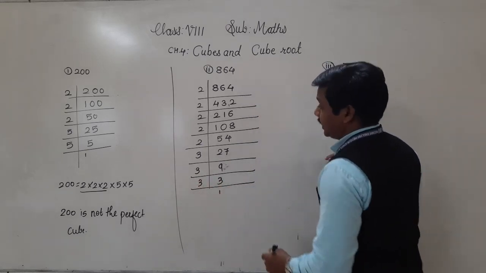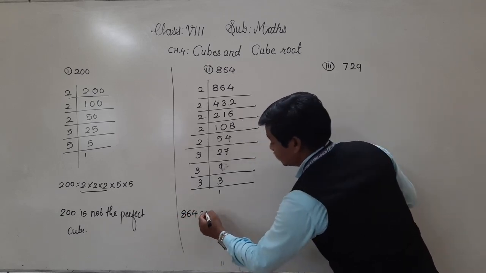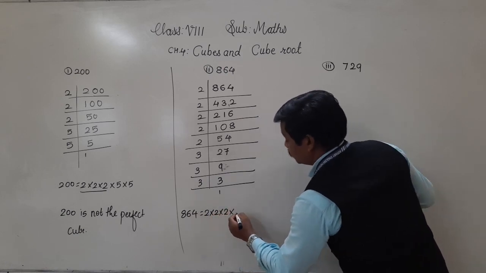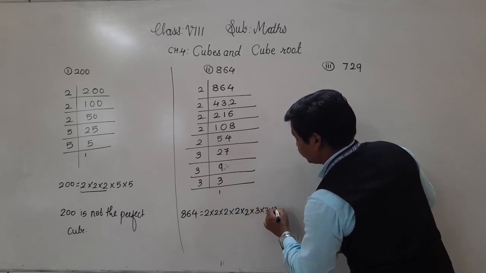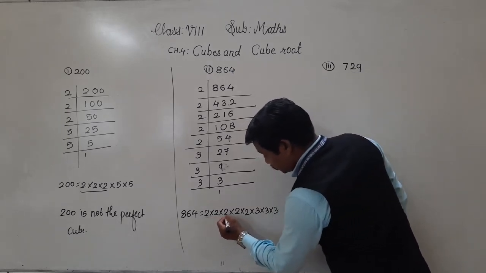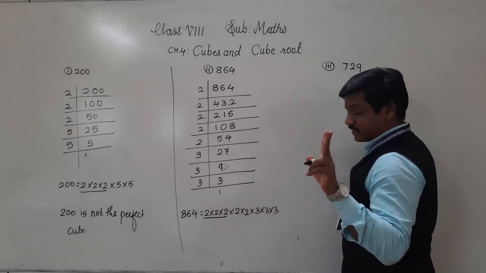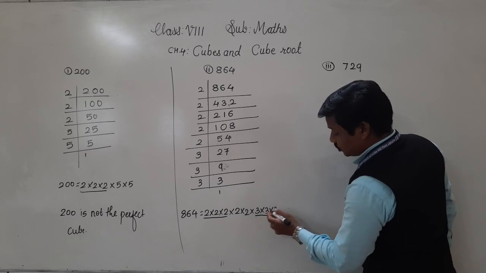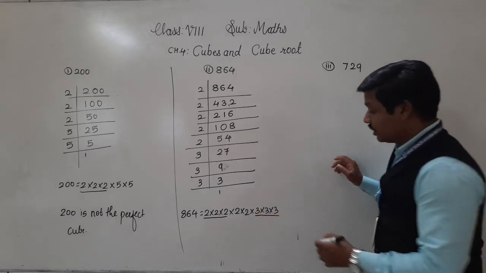Now see here, 864 is equal to, which are its prime factors? 2 into 2 into 2 into 2 into 2 into 3 into 3 into 3. Now let us form the triplets of the prime factors. 2 into 2 into 2, this is one group. Here 2 into 2, only 2 times 2 is there, so here we cannot form the triplet of these 2s. 3 into 3 into 3, 3 is there 3 times, so here we can form the triplet of 3.